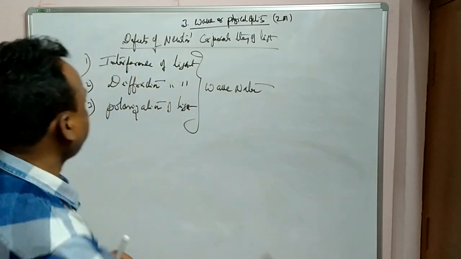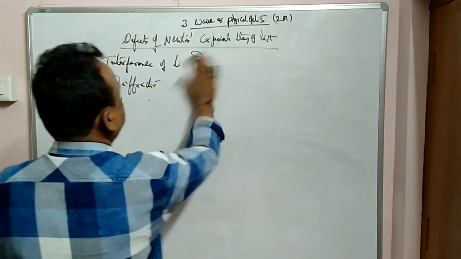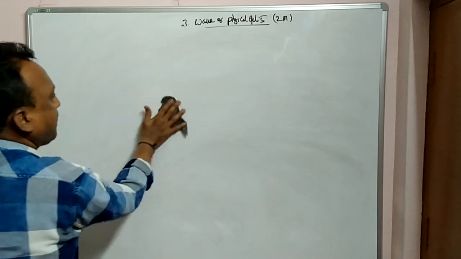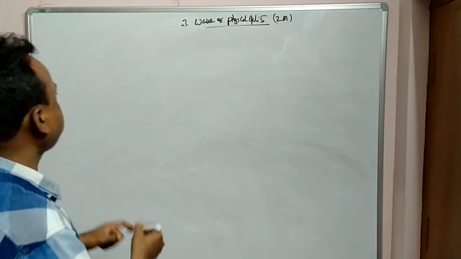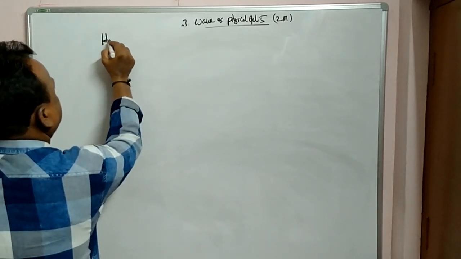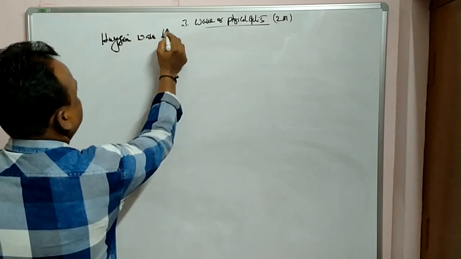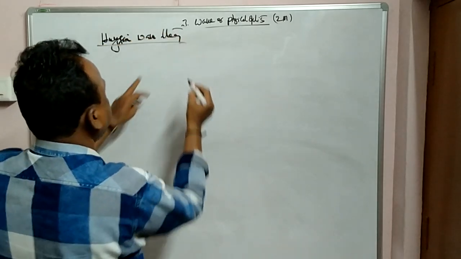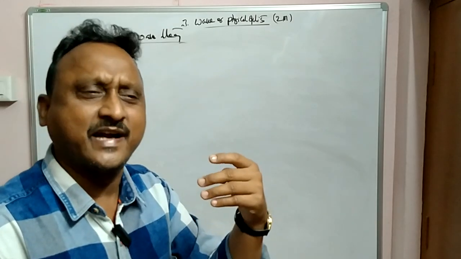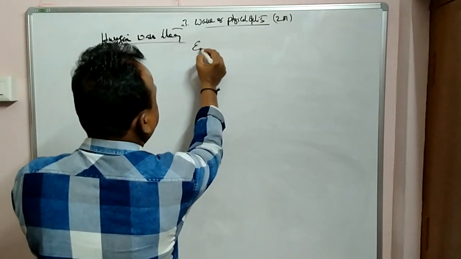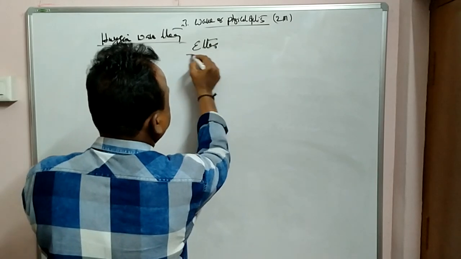Let us go to the second, Huygens wave theory. Second scientist, Huygens, H-U-Y. He also has not given a correct statement regarding the theory, because what he assumed is an imaginary one, that is ether.